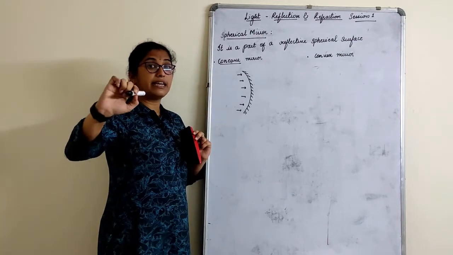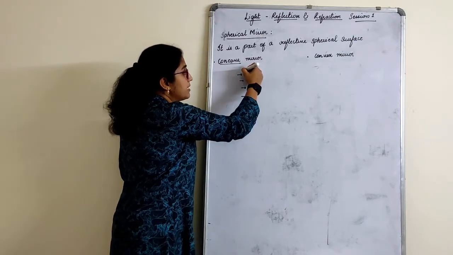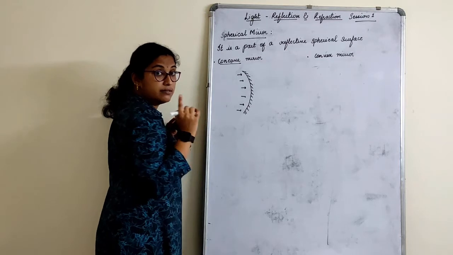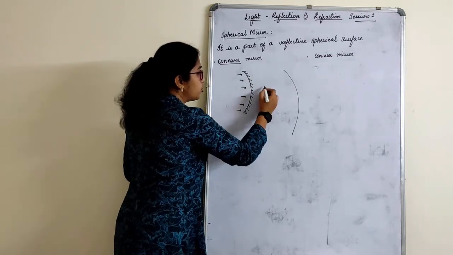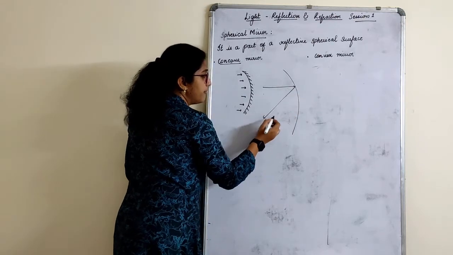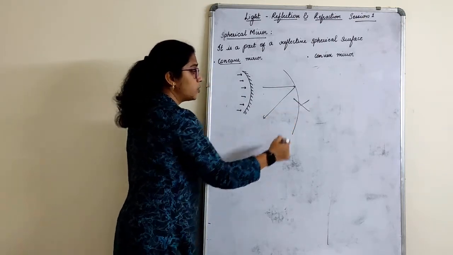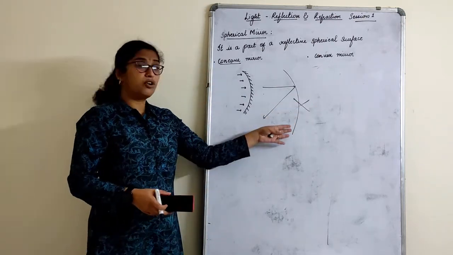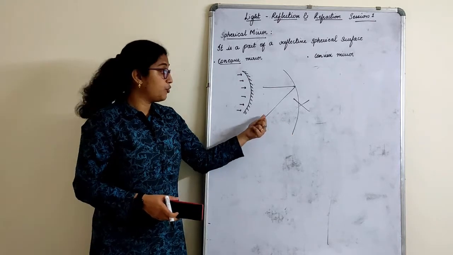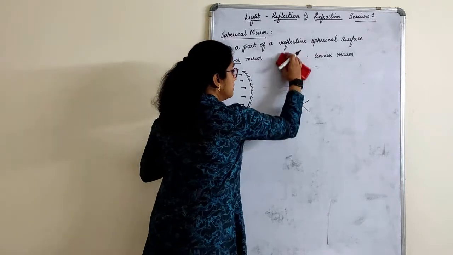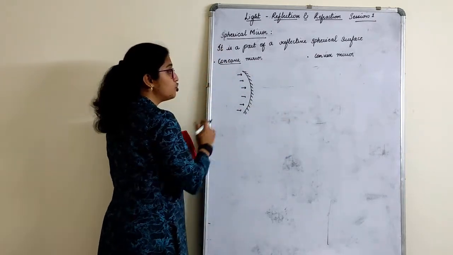That means the light ray can get inside. And always learn to shade this part. That's very important. Otherwise it will become like a glass. When you show rays entering like this and reflecting back, you will get a total zero. Why? Because you have not shown any mirror here, rather you have shown a piece of glass. If you want to show a mirror, the reflecting surface should be shown.